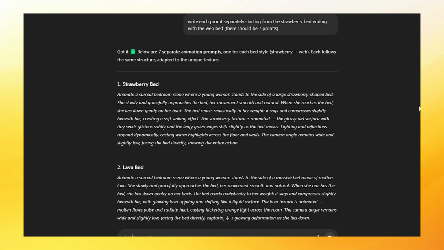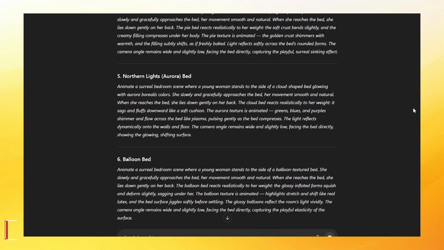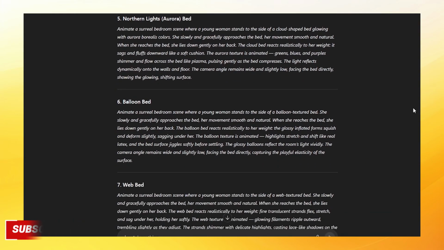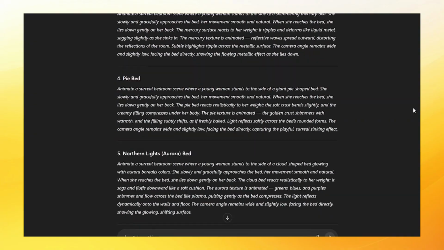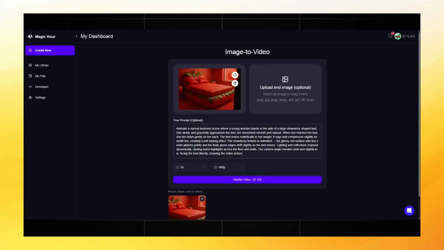Next, we use the Image to Video function. We click on it here. You need to upload the starting image and the ending one if you want, but we will upload only one since we do not have a change of frames. We upload our first picture and go to ChatGPT for the prompt. We write a request for it to generate a prompt for each picture.